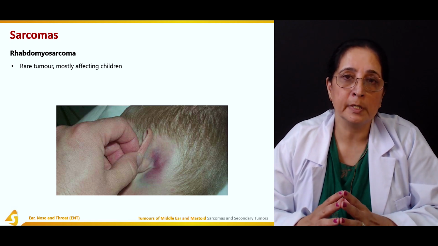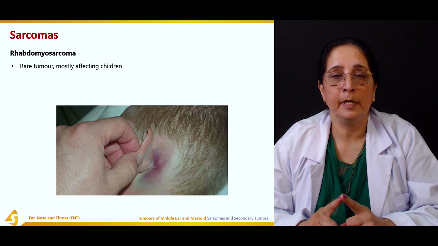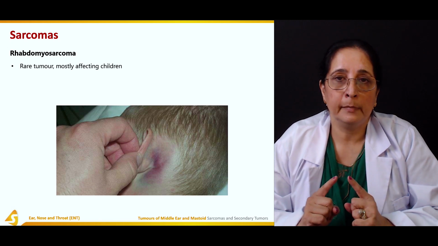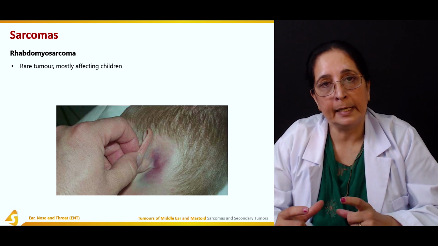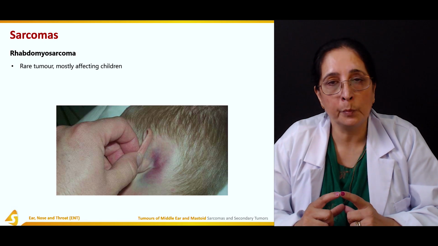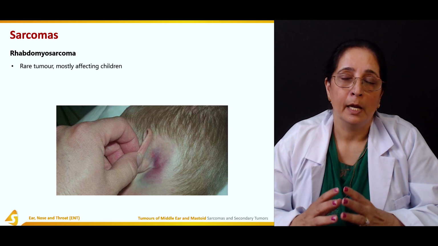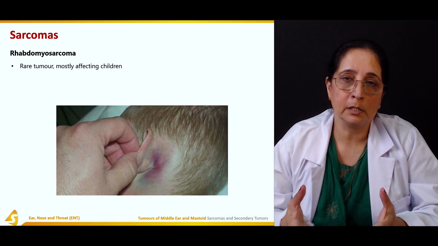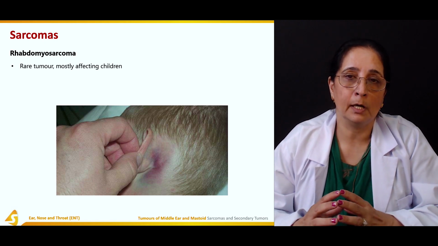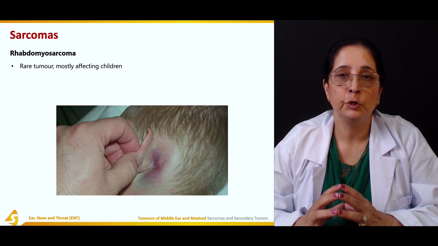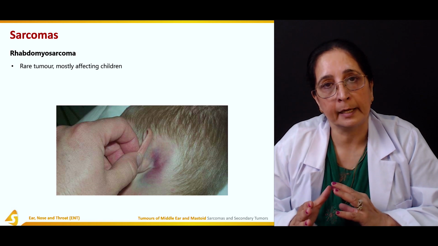We already talked about the carcinoma of the mastoid and middle ear, and then we also talked about the benign tumor, glomus tumor of the middle ear and mastoid. So in the primary tumors of the middle ear and mastoid, we divided into benign and malignant. Benign was the glomus tumor, malignant was the carcinoma and sarcoma. So we already talked about the carcinomas, now the sarcomas, which also comes under the malignant tumor of the mastoid and the middle ear cavity.